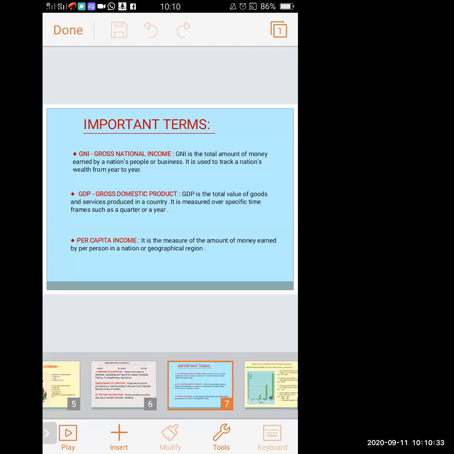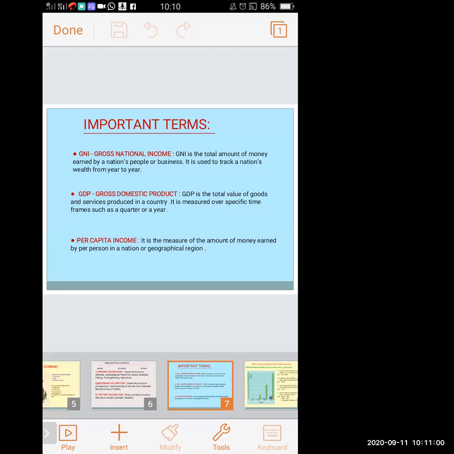GNI is the total amount of money earned by a nation's people or businesses. GNI means the total amount of income earned by the nation's people. Every person together, the nation's income is calculated. It is called GNI. Every business in the country or each and every person's income together is calculated. It is known as GNI.